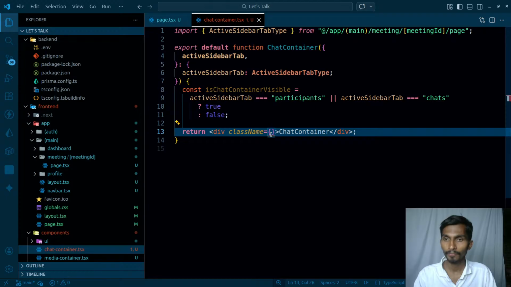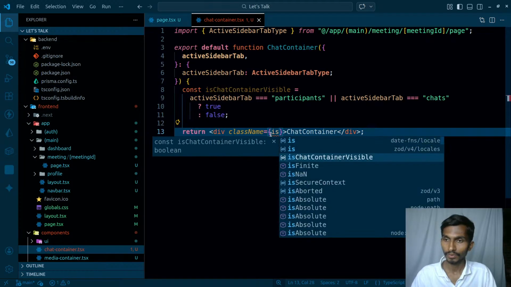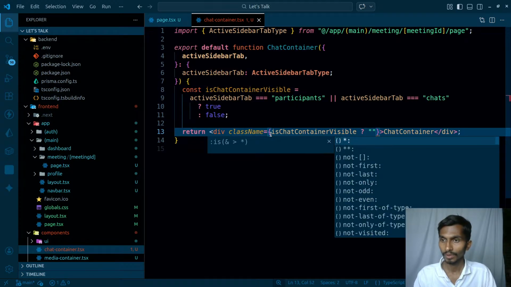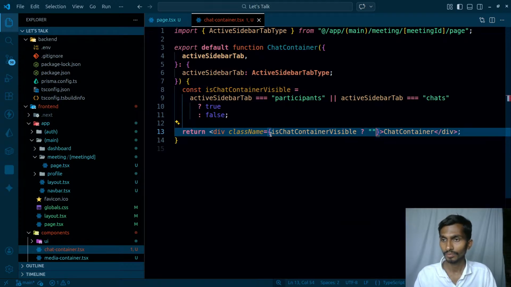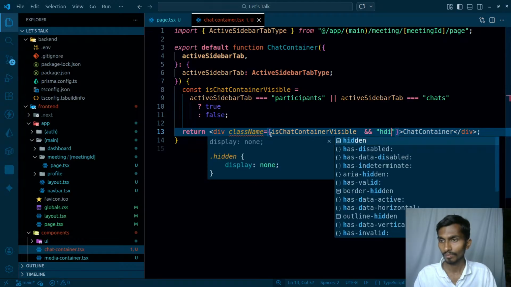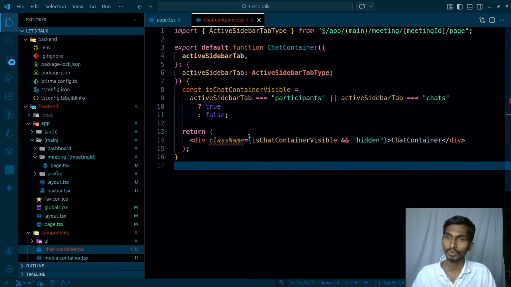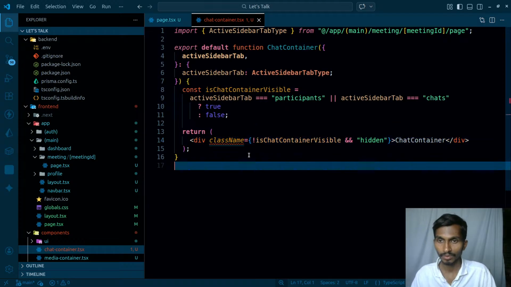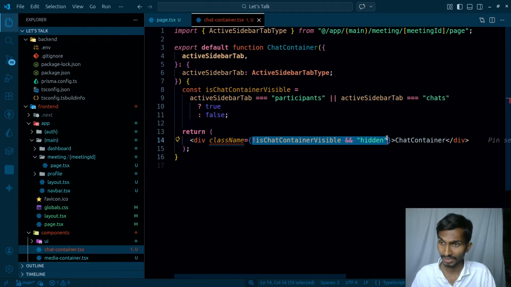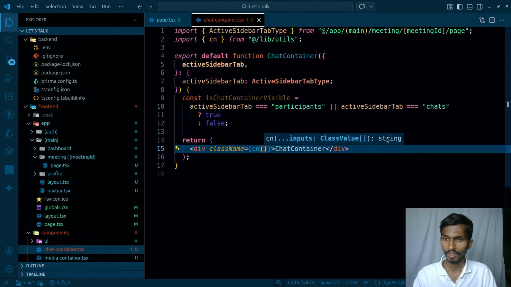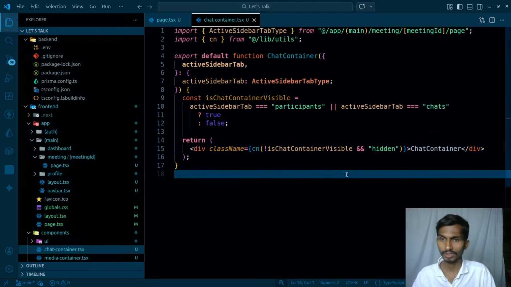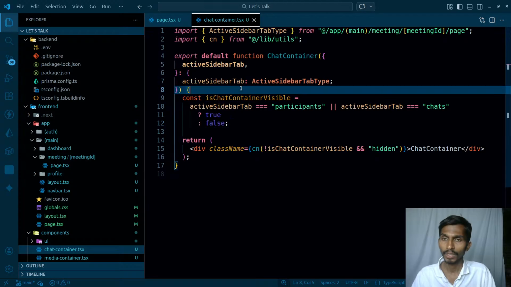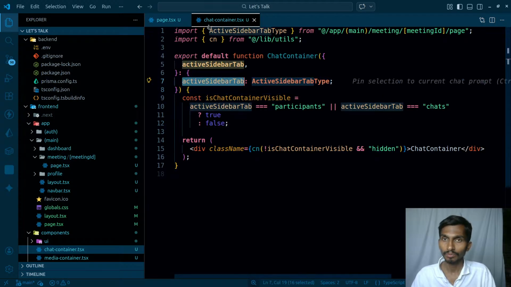And class name, if is chat container visible, in that case visible, nothing, otherwise make it hidden. So if it is true, then hidden, no, sorry, if that is not container visible, that means the container is not visible, that time it needs to be hidden. But this does not make sense. So class name, and same thing is here, done. And the value of this is going to be dependent on this mainly.